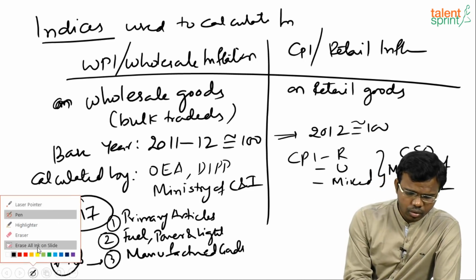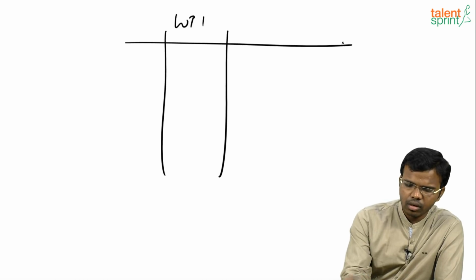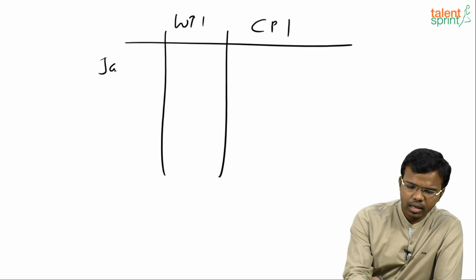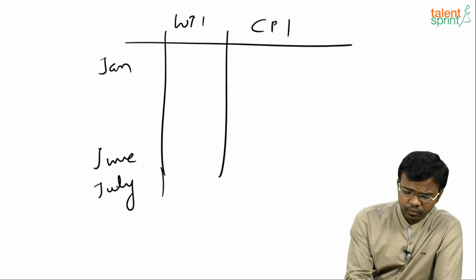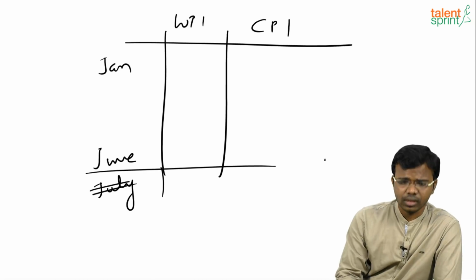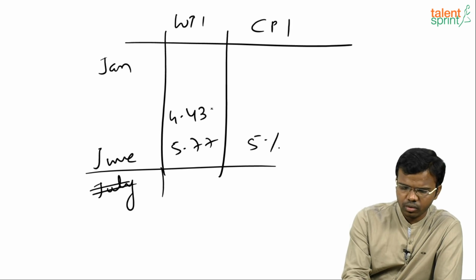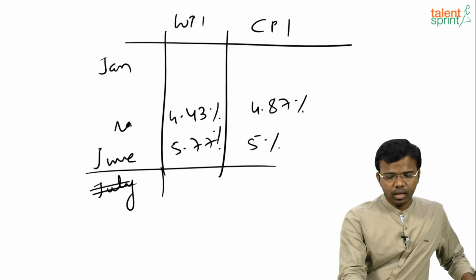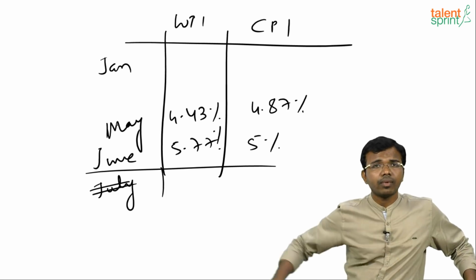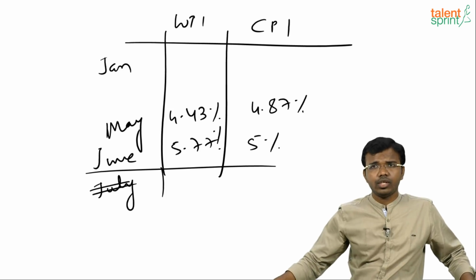Currently, you have to take the tabular column from January and note down till June, because we have the exam in July. Note down these values. Currently it is 5.77%. Earlier it was 4.43%. This was 4.87%. Like that you have to note down for May, all those. Clear everyone? Yes. So this is about inflation.